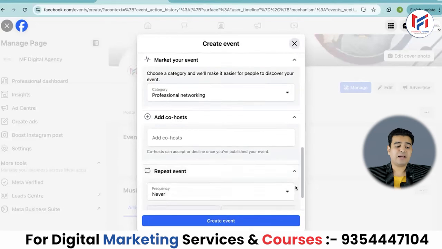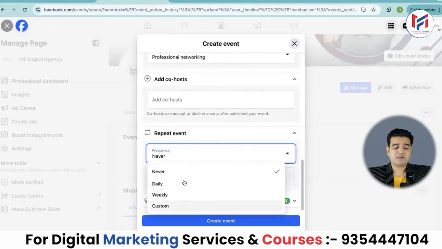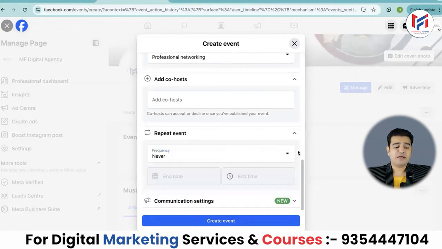Here is the repeat event option. If you want to repeat the event again and again, or even for a single time, you can add it here. If you repeat, then you have to add the date and time here, but we don't have to repeat. So we've kept it as never.